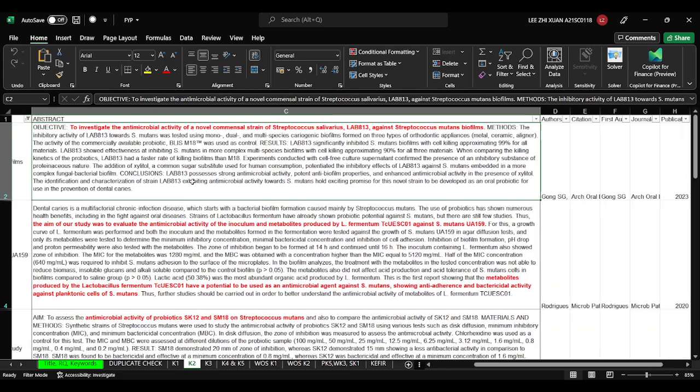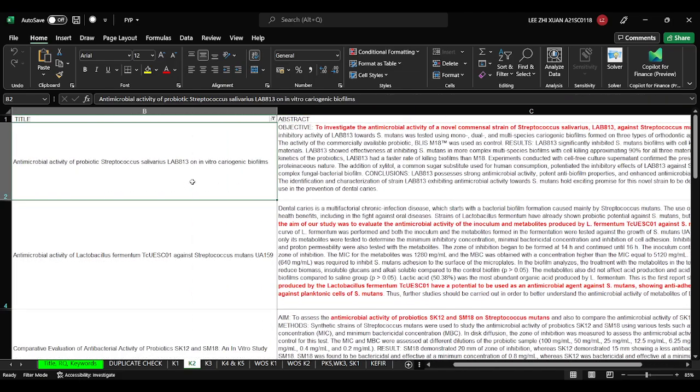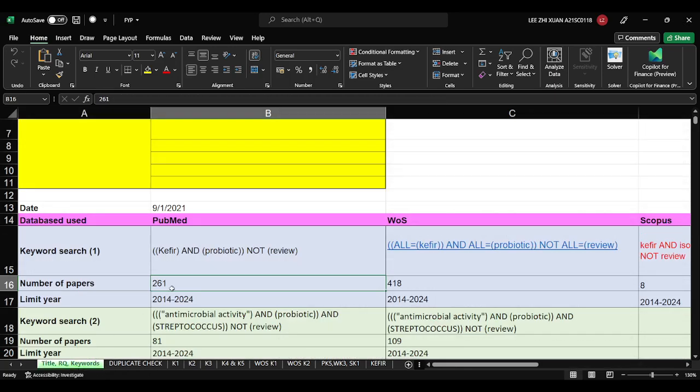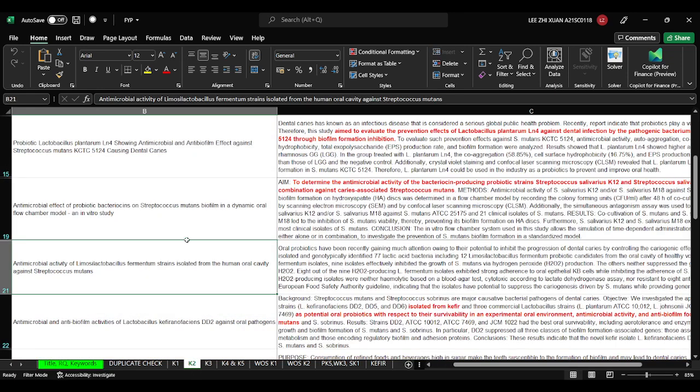But if the abstract's research objective is totally unrelated, although the topic seems related, then you screen out that paper. Normally my keyword 2 is about antimicrobial activity and probiotic and streptococcus and not review. In total there are 81 results, and this is all the results.